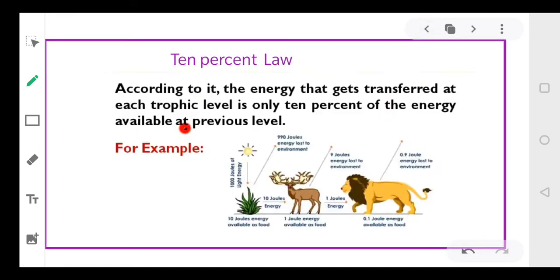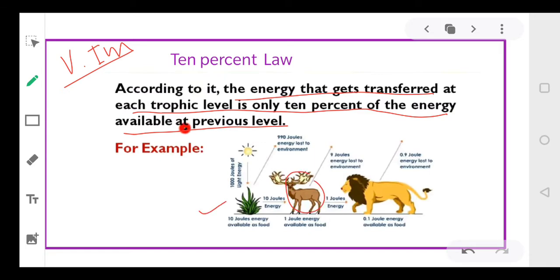Now coming to the 10% law. Dear students, it's a very, very important law, and generally questions on this particular law are asked in the exam. Now this law says that energy that gets transferred at each trophic level is only 10% of the energy available at the previous level. चलिए इसे हम एक एग्जाम्पल के फॉर्म में ले लेते हैं. सपोज द एग्जाम्पल इज गिवन हियर. ग्रास इज ईटन बाय द डियर एंड डियर इज ईटन बाय द लॉइन. ये हमारा एक एग्जाम्पल है यहाँ पर. ठीक है, इसको हम लिख लेते हैं ग्रास, डियर, लॉइन. दिस इज आवर एग्जाम्पल. ओके एवरीवन, दिस इज द एग्जाम्पल.